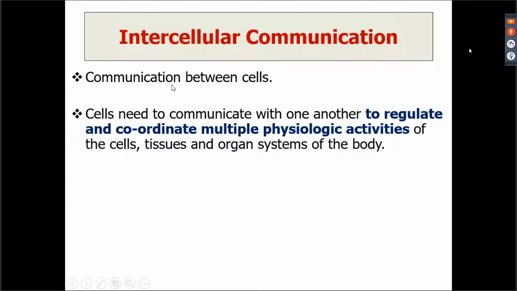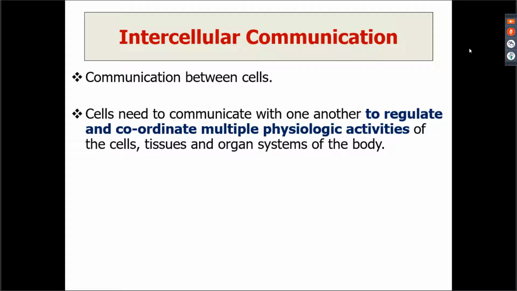The communication which occurs between the cells is known as intercellular communication, and the communication which occurs within the cell itself is the intracellular communication. So intercellular is the communication between two or more cells.